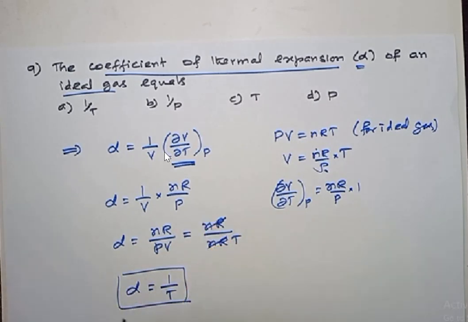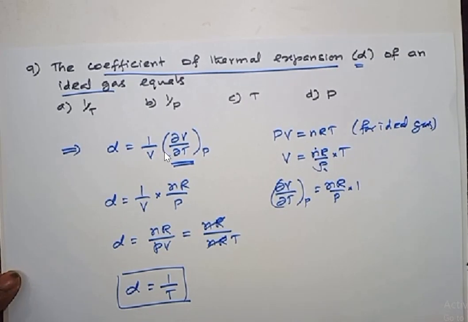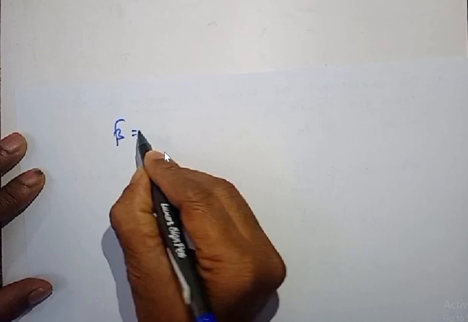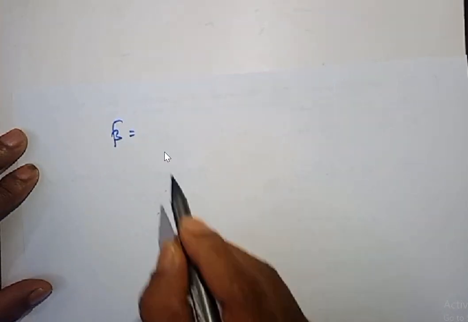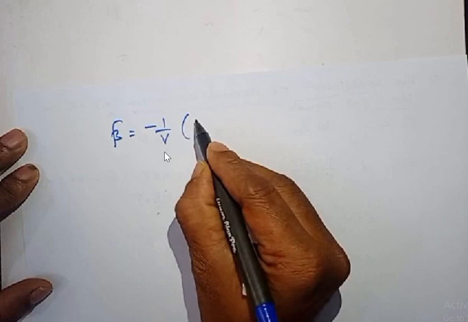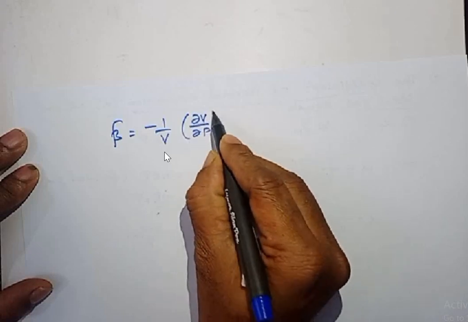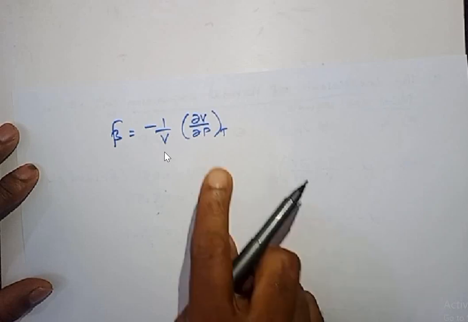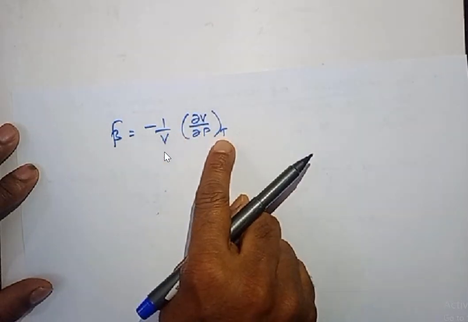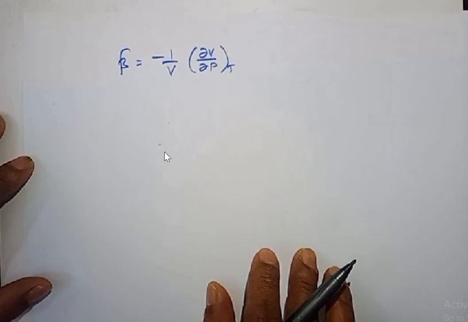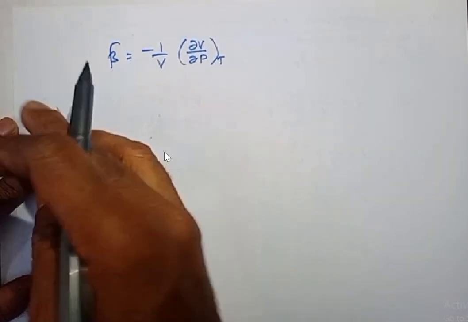Right. Similarly, what is the coefficient of isothermal compressibility? Okay, let me do it in the next page. Coefficient of compressibility. See, beta. Right? Beta is equal to minus 1 by V into ∂V by ∂P at constant temperature. Isothermal compressibility, coefficient of isothermal compressibility. Right? Yes, what's the value of beta for ideal gas?